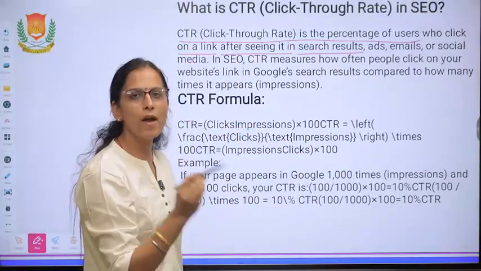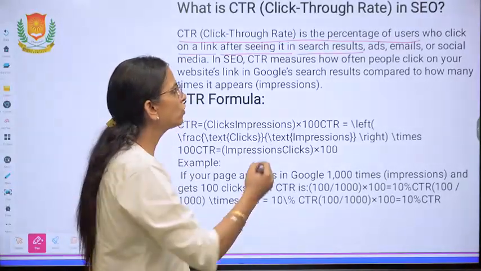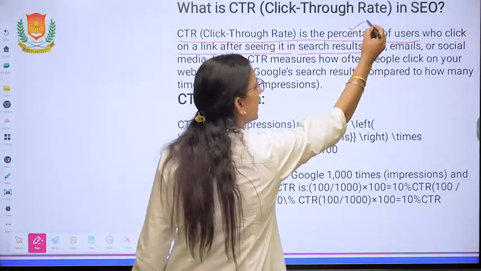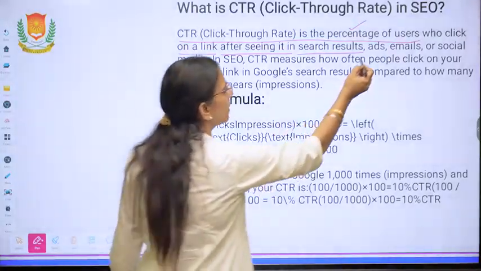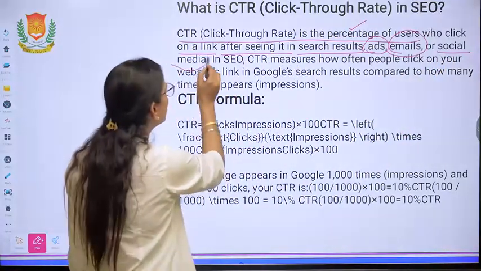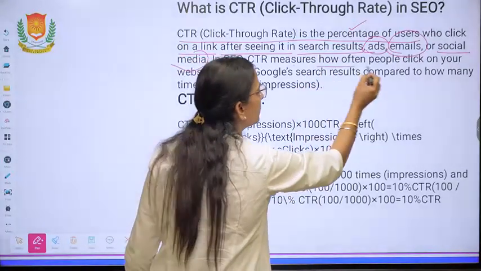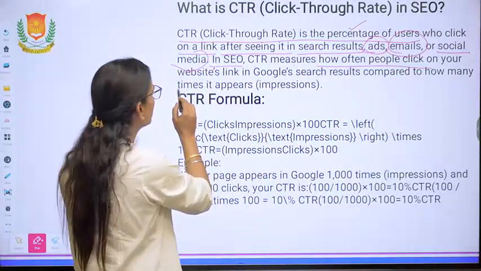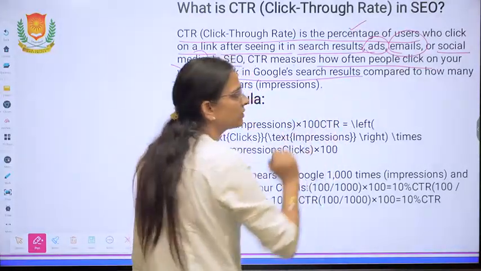Your web page name is displayed in the search result, so what percentage of users clicked on it? It can be done through ads, emails, social media. In SEO, CTR measures how often people click on your website link in the Google search result.